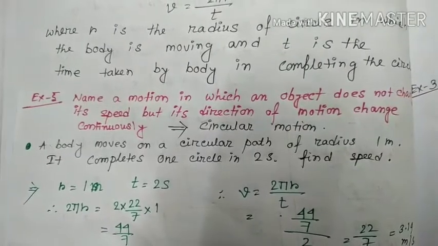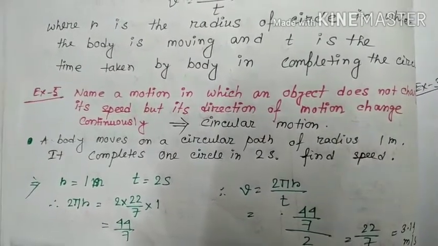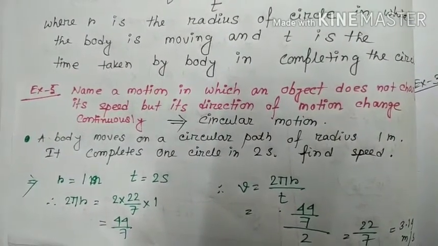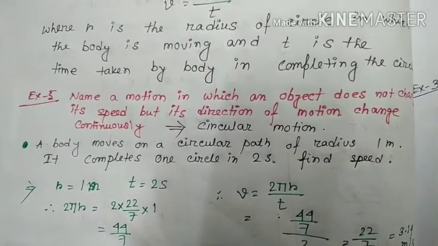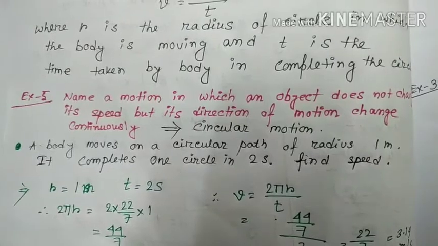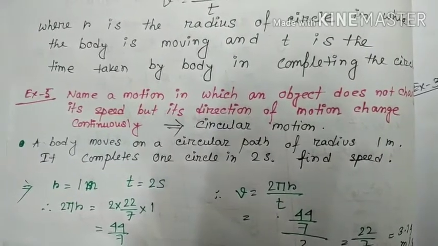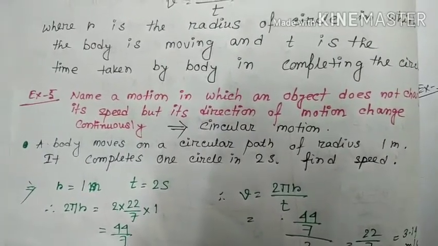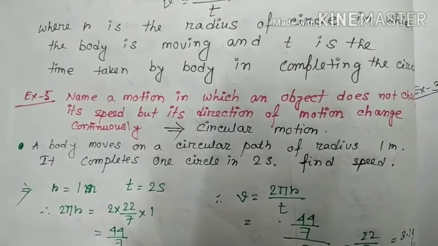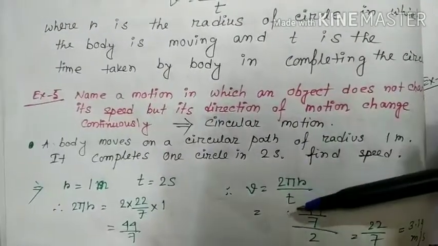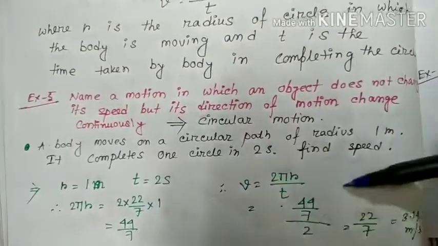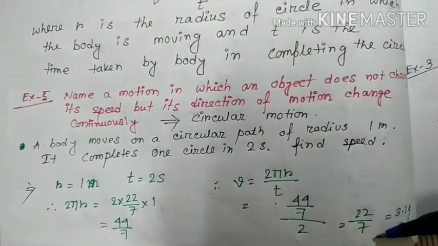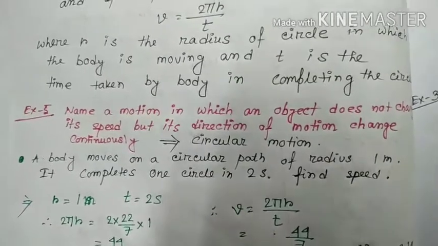Now a problem. A body moves on a circular path of radius 1 meter. It completes one circle in 2 seconds. Find speed. Very easy. r equal to 1 meter. So perimeter 2 pi r equal to 2 into 22 by 7 into 1, and t equal to 2 seconds. So v is equal to 2 pi r by t. 2 pi r value is 44 by 7, divided by 2. It is 22 by 7, 3.14 meter per second.